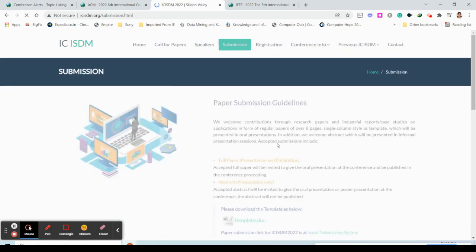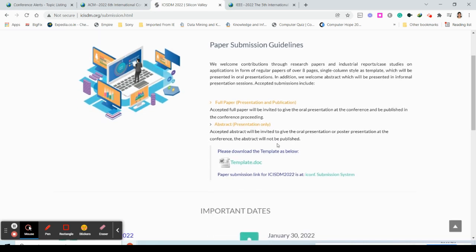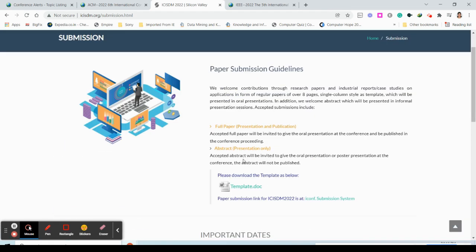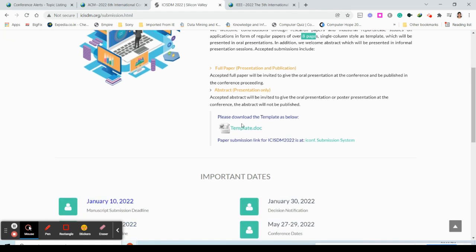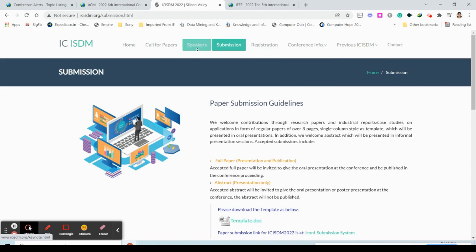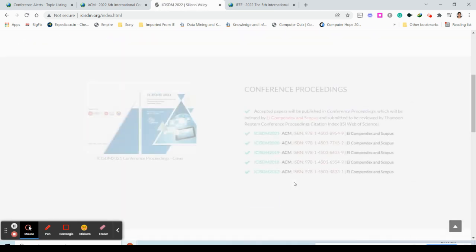In the submission part, you can check a few things I mentioned, like where it will be published, and a few things you have to go and see in detail. You can see what they are expecting, and here you can see the paper template. Conference info you have to check. Committees are not so required, but you have to see whether it is available for online publication. And in the home page they might have mentioned where they are planning to publish the accepted papers.